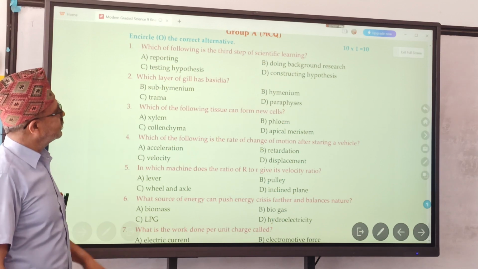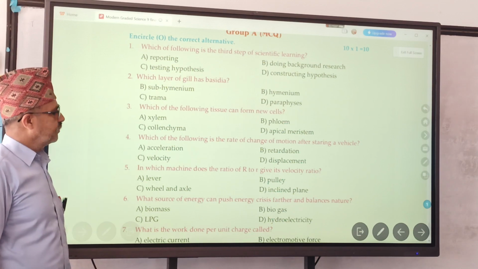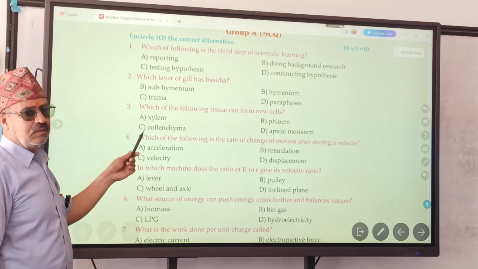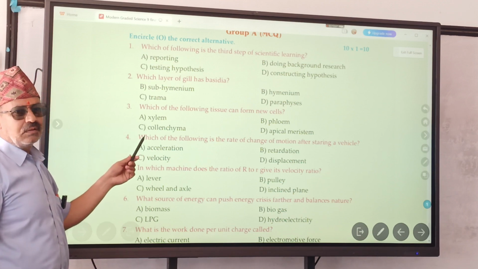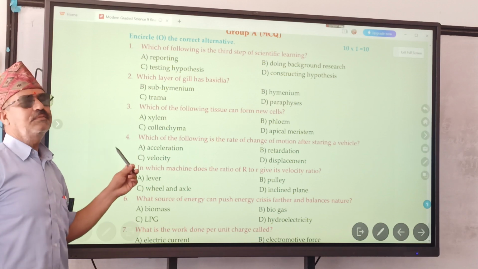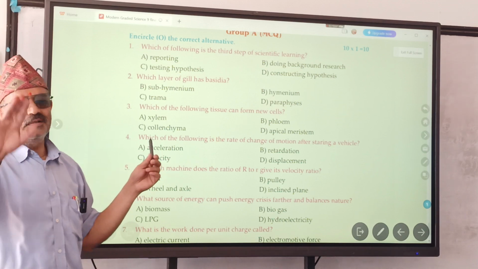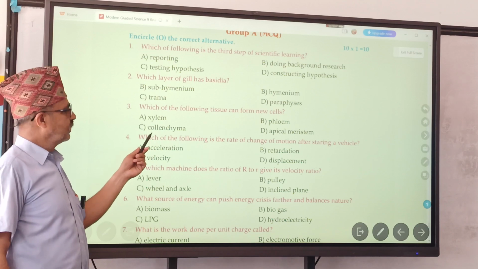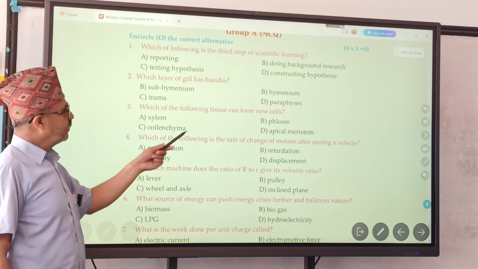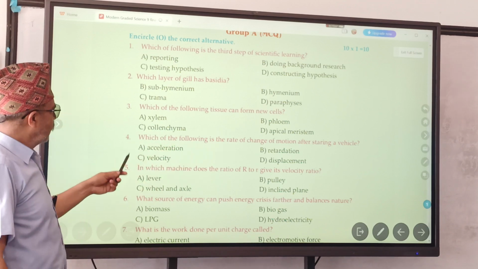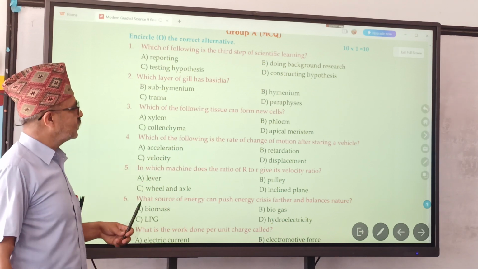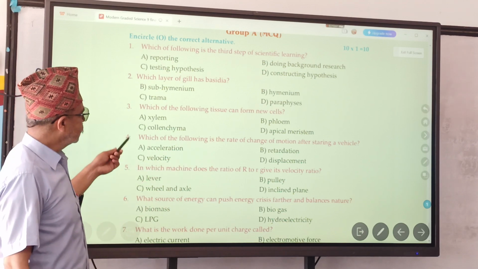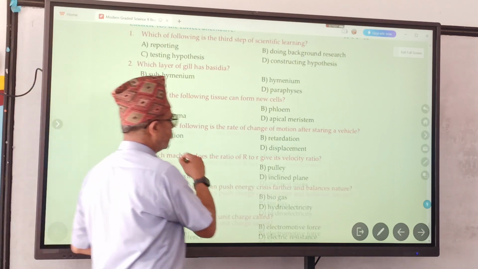Which of the following tissue can form new cells? It's not a question. Which of the following is a protein? I think this may be an old one. Yeah, this may be an old one. That's right. Which of the following tissue can form new cells? Apical meristem. Which of the following is the rate of change of motion after starting a vehicle? I think this question doesn't come because we haven't done that one.